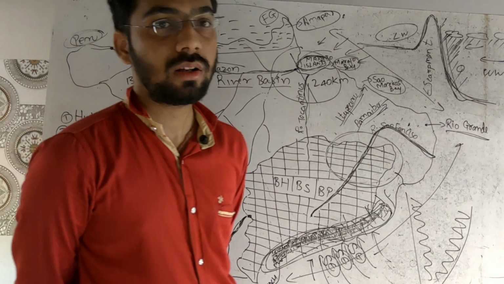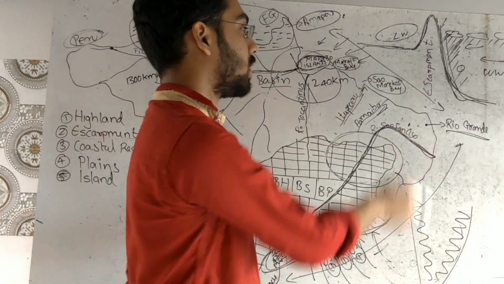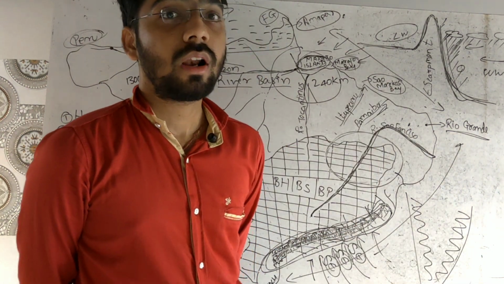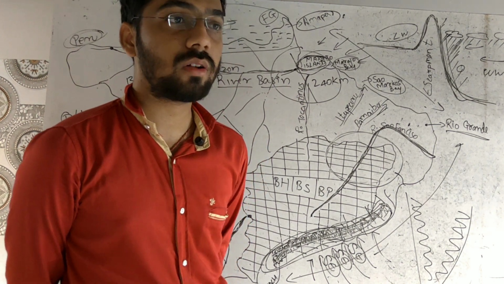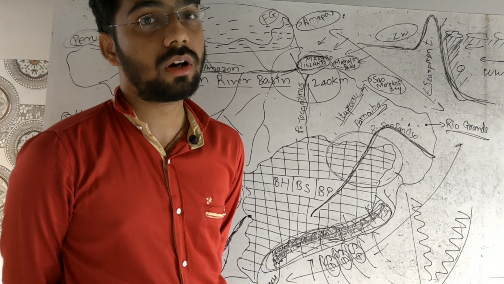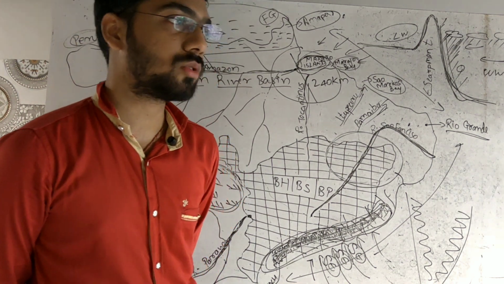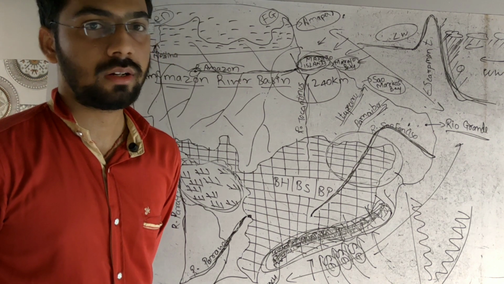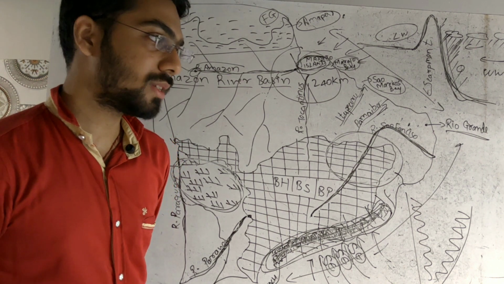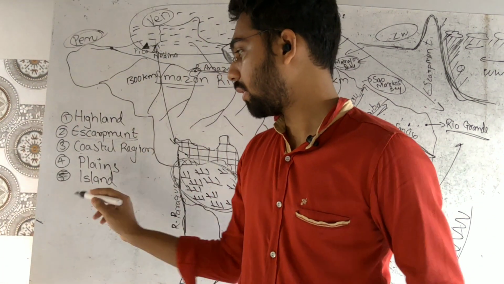Some more things we can add, as if like both the northern coast and eastern coast are characterized by large beaches and sand dune complexes, and somewhere we are also going to see atoll islands in some areas. So in this way the coastal part of Brazil is getting completed. Now we will move towards the island part.